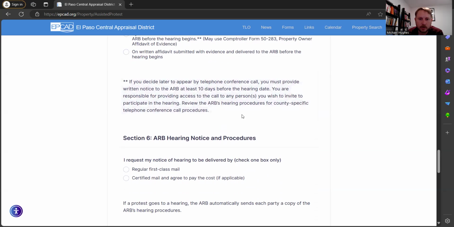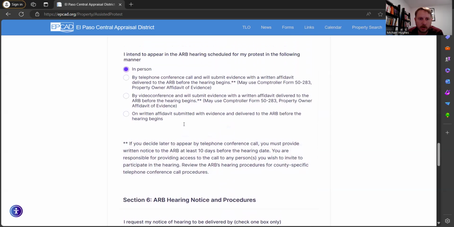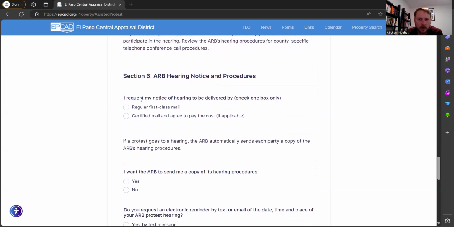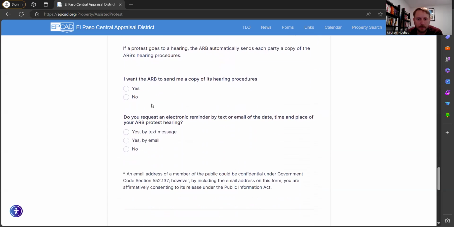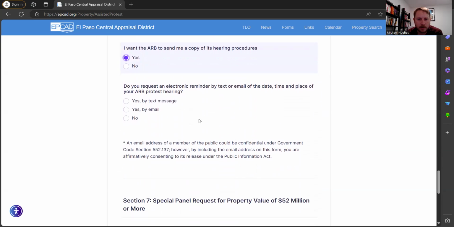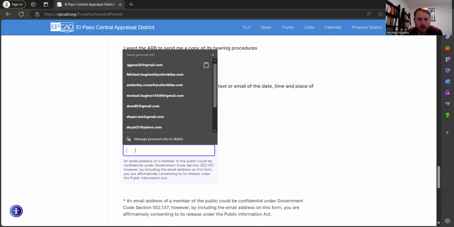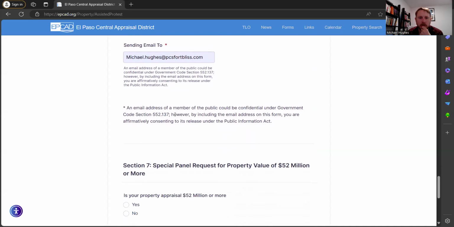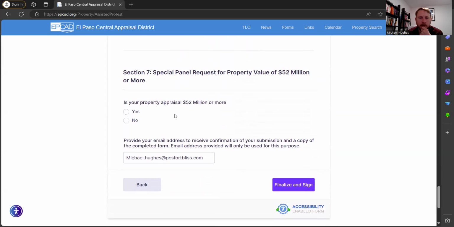Okay. Yeah, just something to note if you're doing a conference call. Sometimes you have no choice if you're out of town. I'm gonna get notified by first class mail. If you do certified mail, you have to pay the cost. No thanks. I'll take a copy of the hearing procedure, sure. I usually like to be notified by email, so I'm just gonna send my email here. You can also do text messages. That's why I put my number in there before.